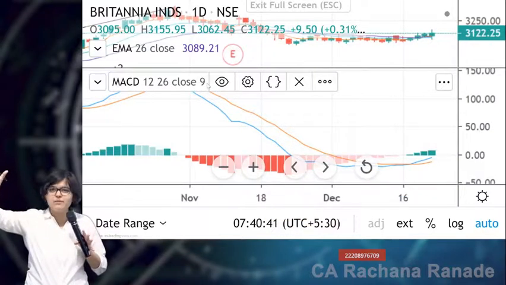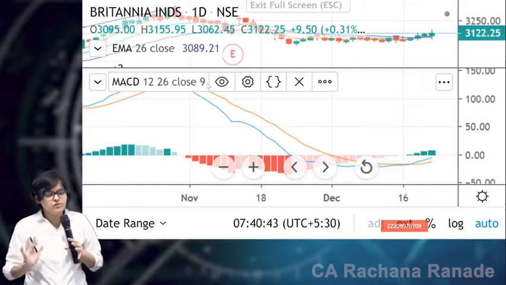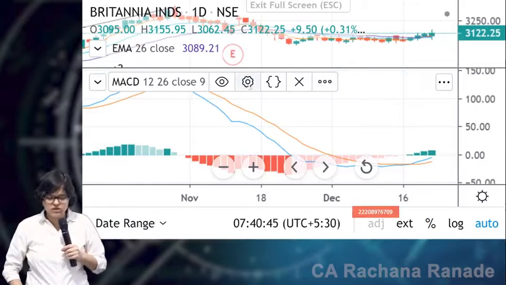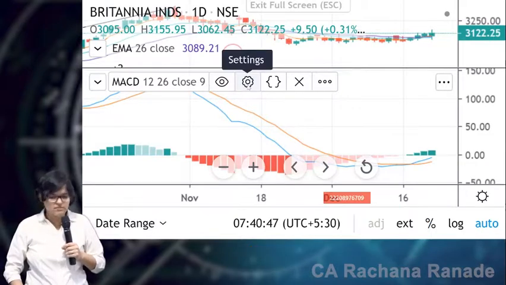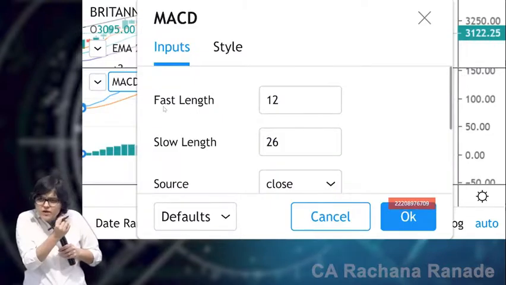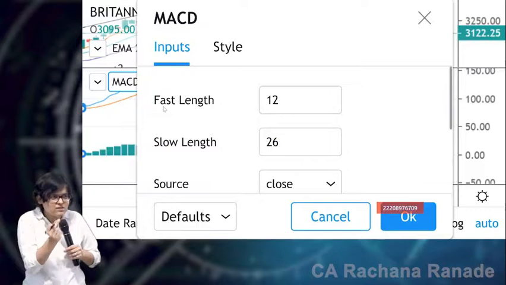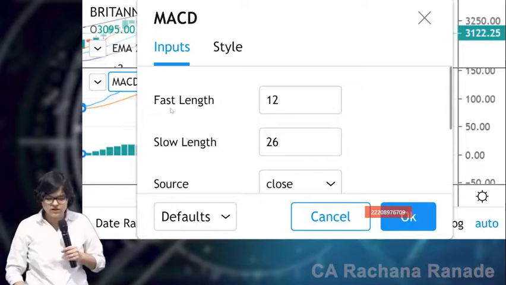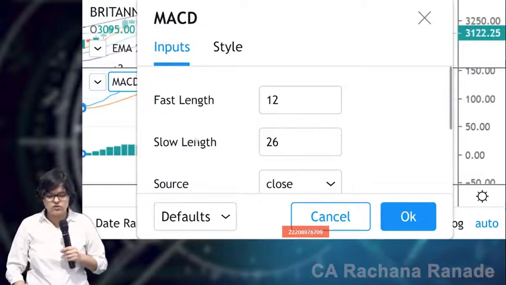And again I am repeating, you will find this in every software. If you want, you can change this also. Here you can see the settings wheel. I just go to the settings wheel now. See, if you remember, in my PPT also you saw something like this, fast and slow. We're going to discuss that, but still. Fast length 12, slow length 26.